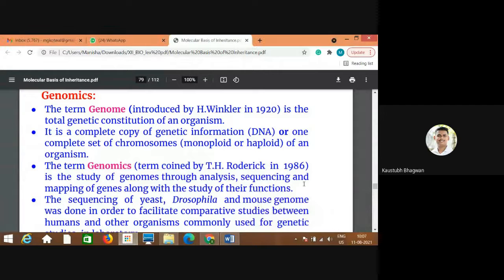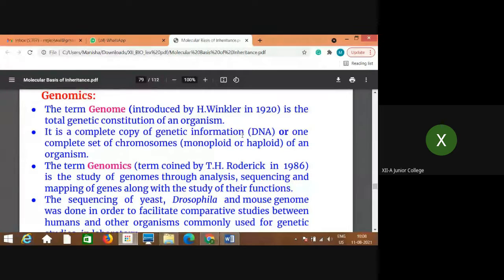Yes, ma'am. So we are going to start with the next part after Lamarck, and that is genomics. What exactly genomics means, what comes under this part, and how it is applicable, that we will discuss. The term genome, introduced by Hans Winkler in 1920, is the total genetic constitution of an organism.